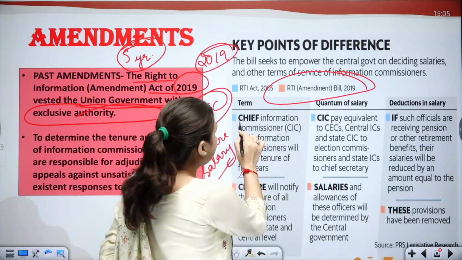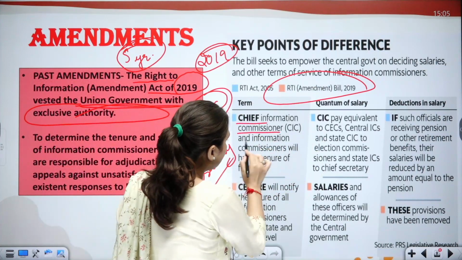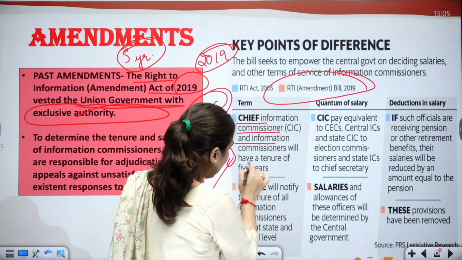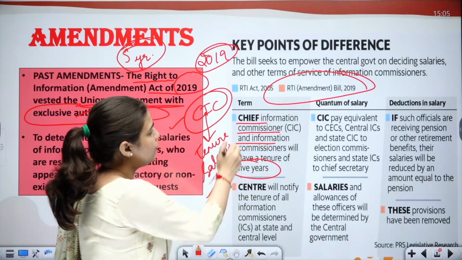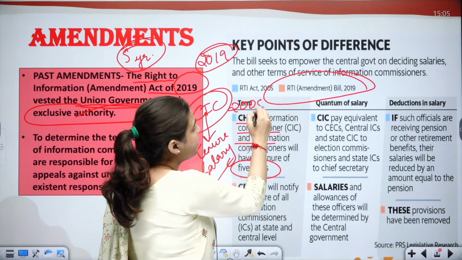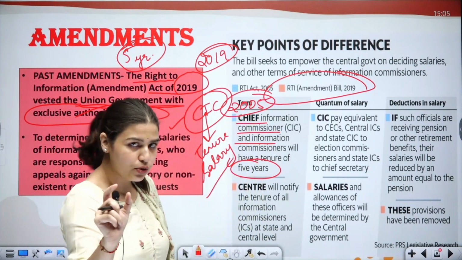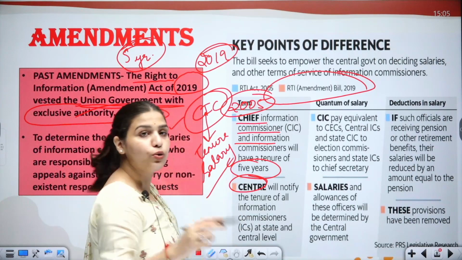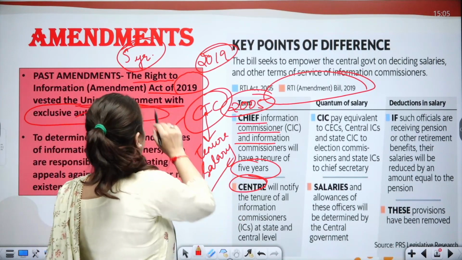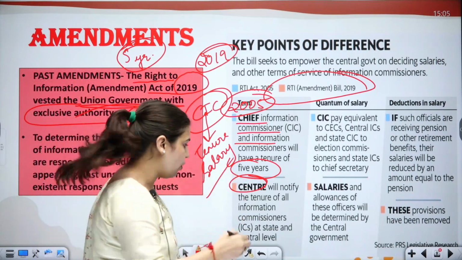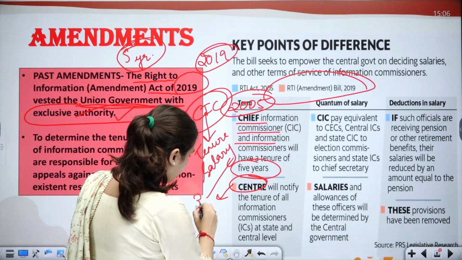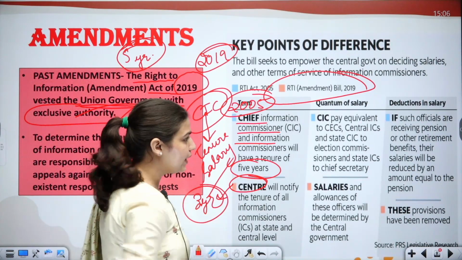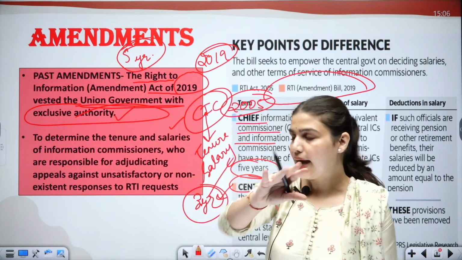The chief information commissioner and information commissioners had a tenure of 5 years through the RTI Act of 2005, but this was amended and it was said that the center will notify. We have seen that the union government has taken the exclusive authority, so the center has notified the tenure to be 3 years. It has been reduced from 5 to 3 years.